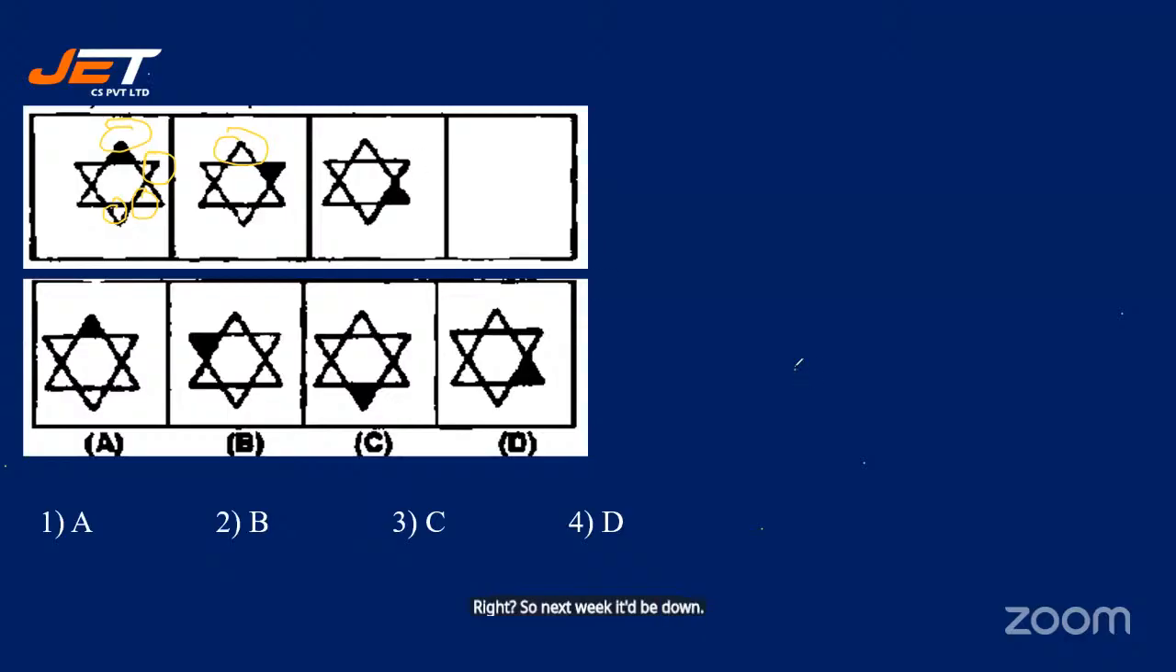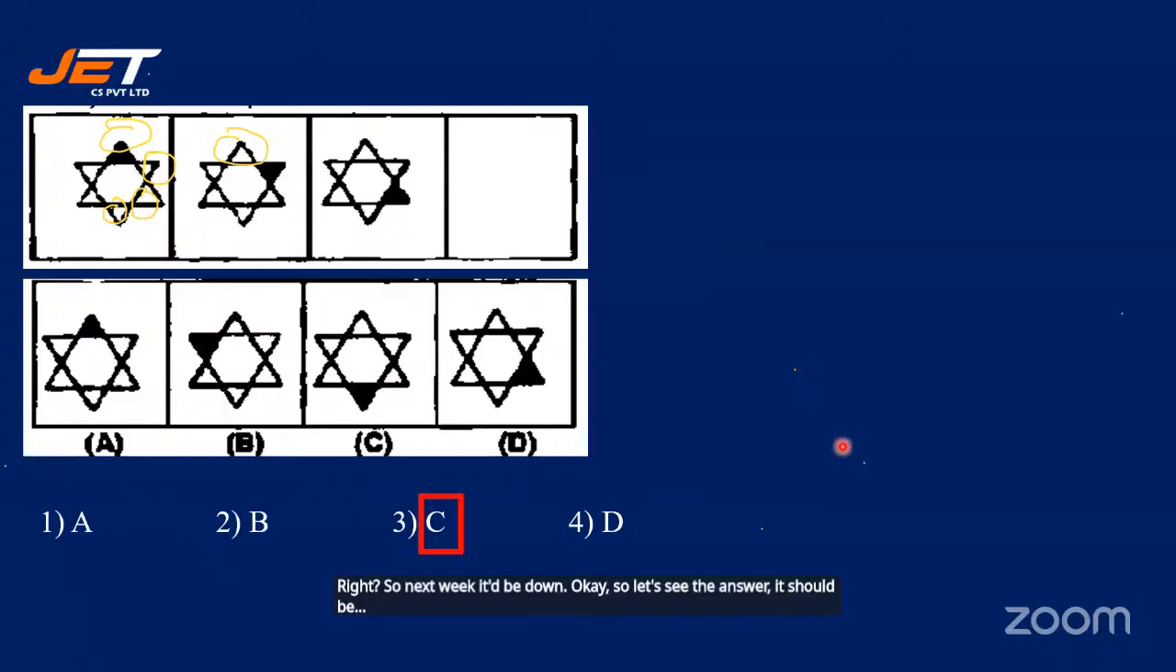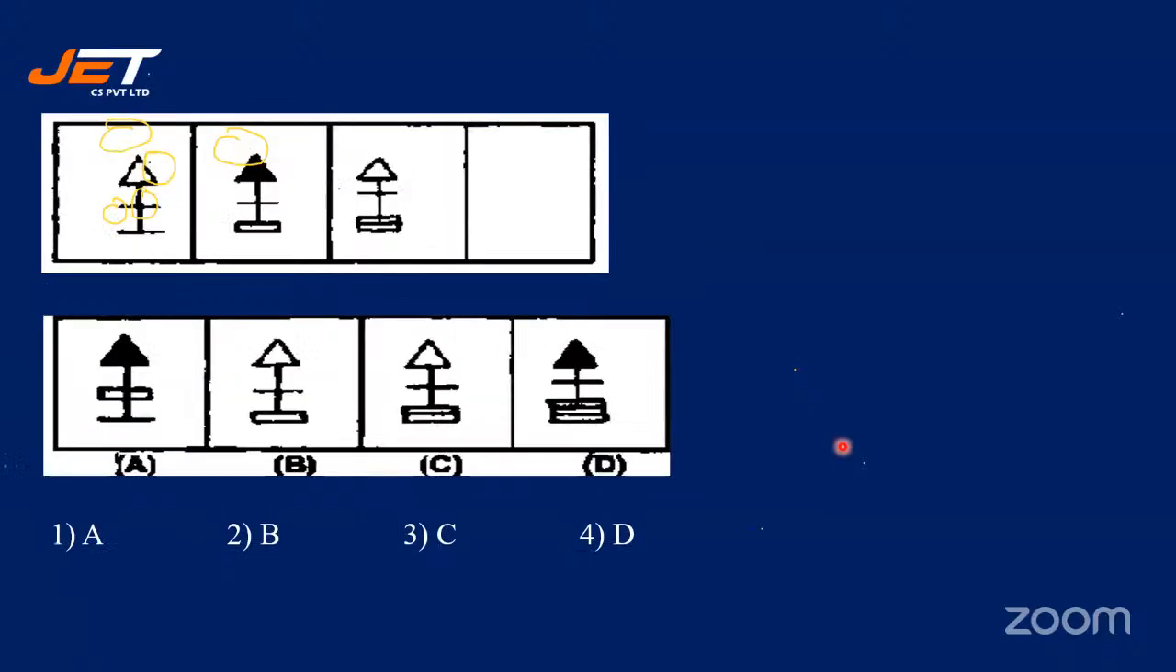Okay, so let's see the answer. It should be option C. See the next question. By then, let me erase it. Okay.